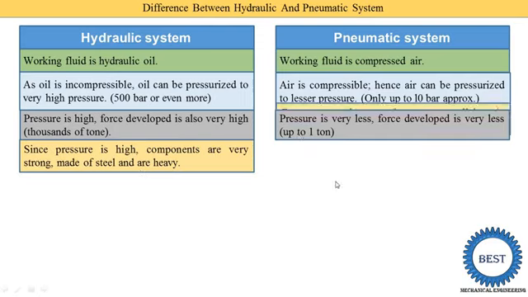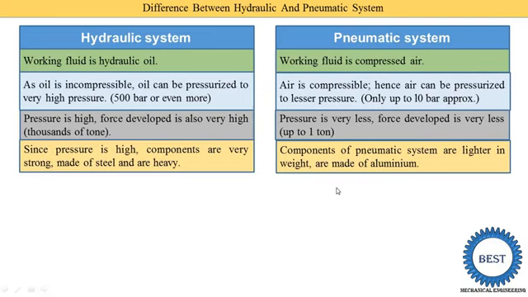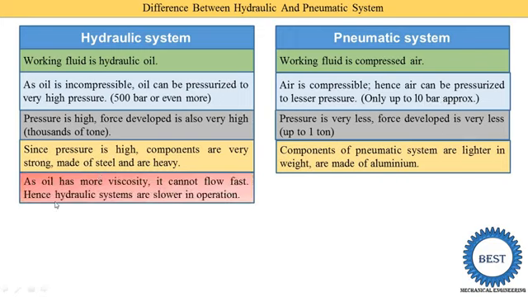In a pneumatic system, the components are lighter in weight and made of aluminium, because there is very little pressure inside the system. So we do not require heavy steel components in the pneumatic system.